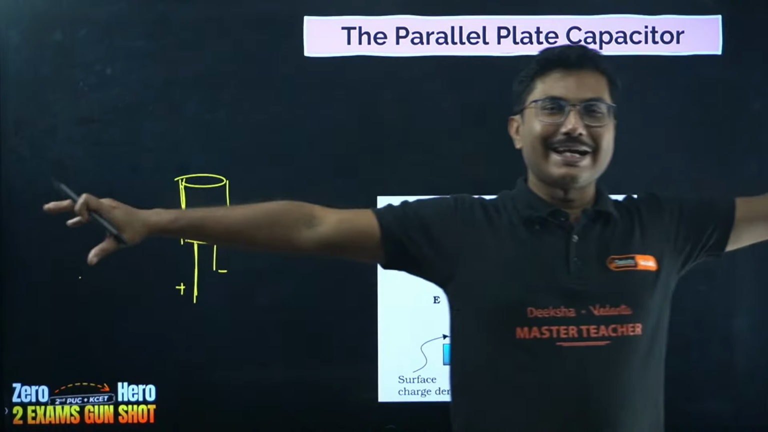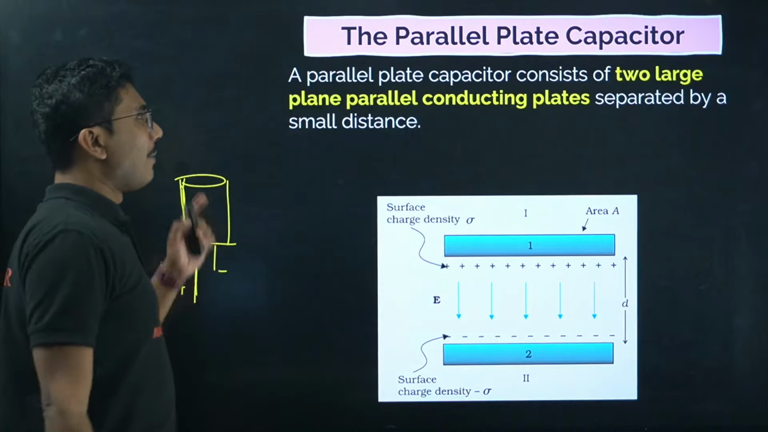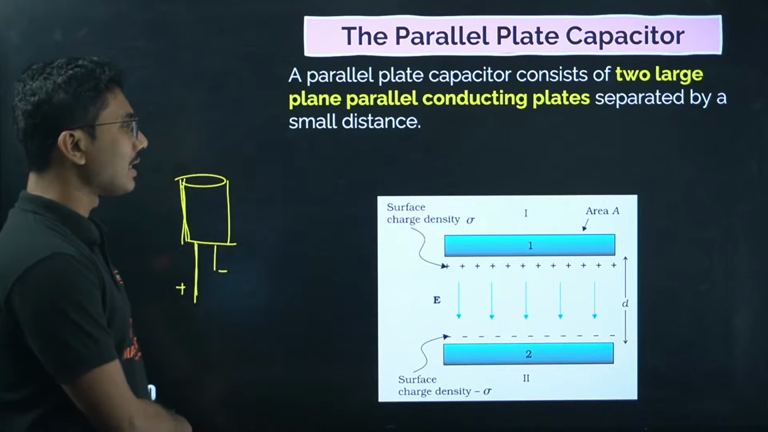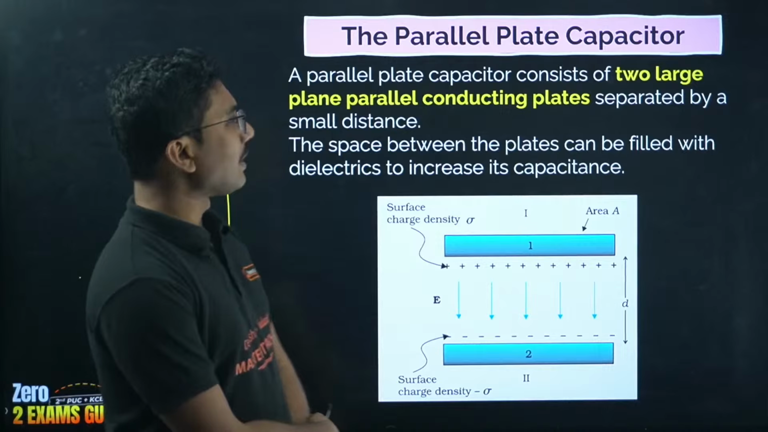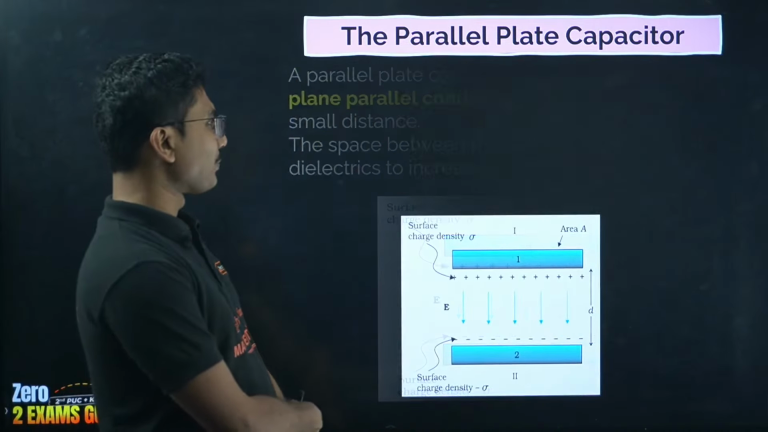Actually, if you increase the area of a capacitor, we can increase the capacitance. We'll see that. A parallel plate capacitor consists of two large plane parallel conducting plates separated by a small distance. The space between the plates can be filled with dielectrics to increase its capacitance.